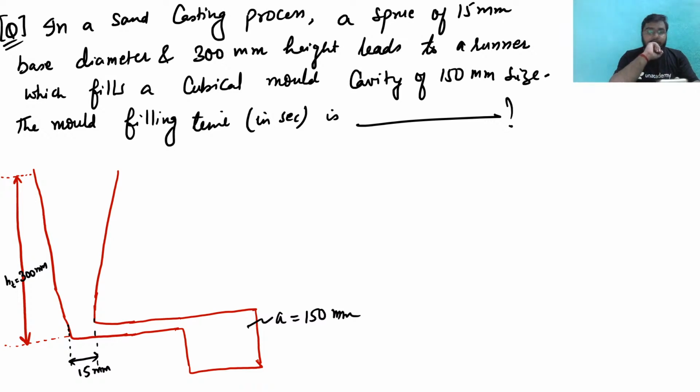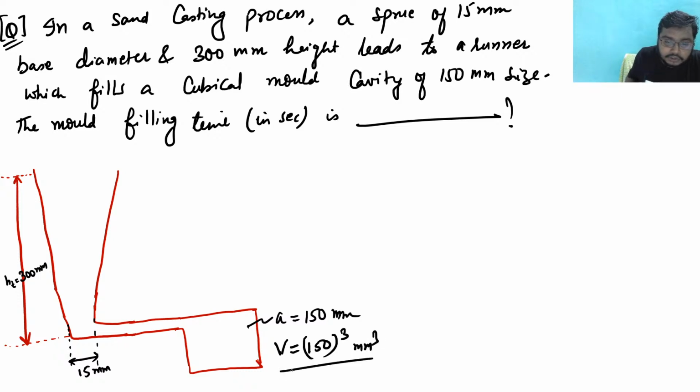Let us see. So see, this is a cubical cavity. A is given as 150 mm. So what I can say is that the volume would be 150 cube, mm cube. Clear? This is my volume. Now if I write the velocity, what would be the maximum velocity in this case?